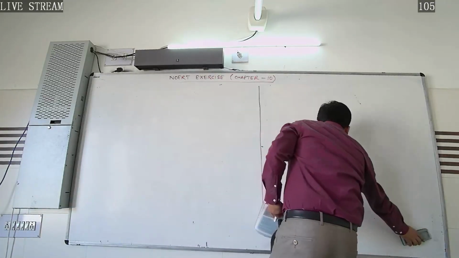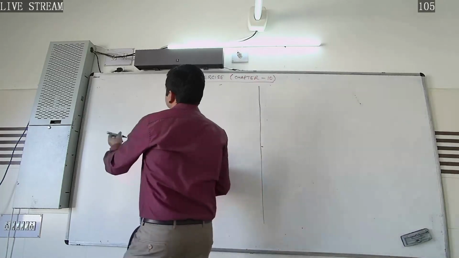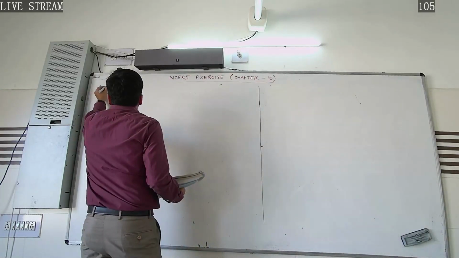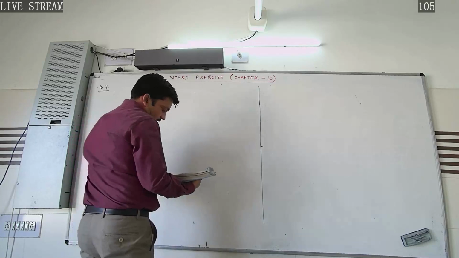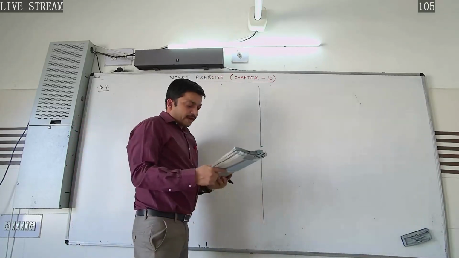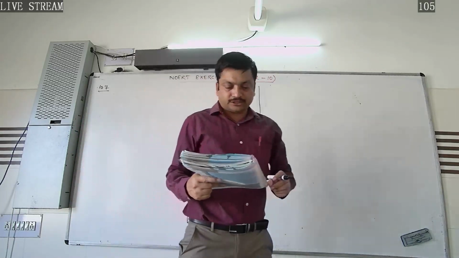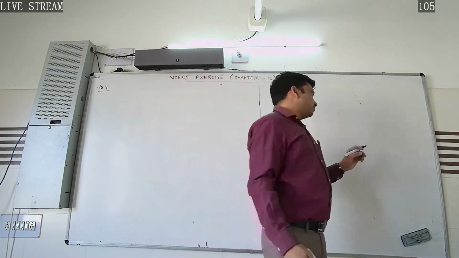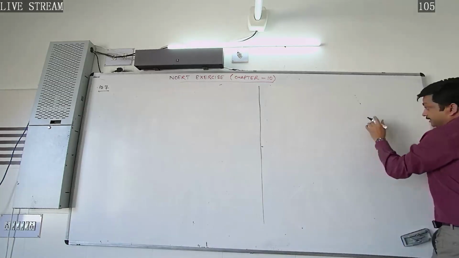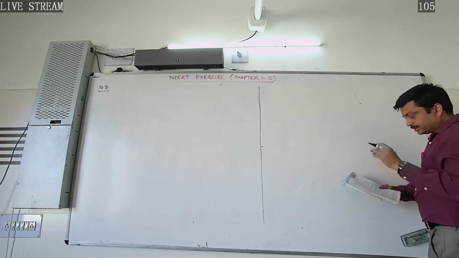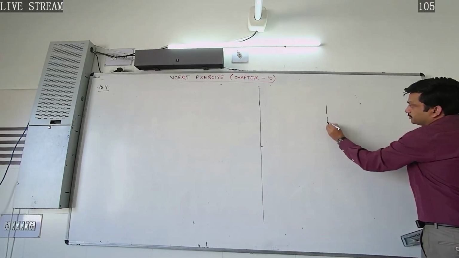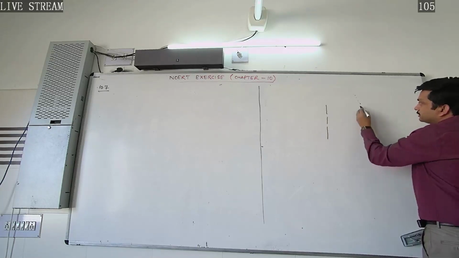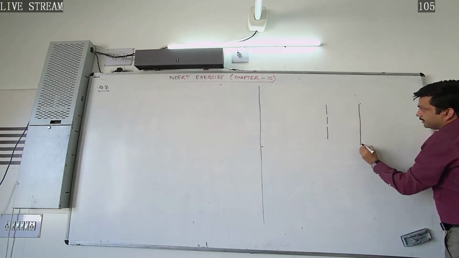What about this question number 10.7? It is saying that in a double slit experiment, the angular width of the fringe is found to be 0.2 degree. The experiment is a double slit experiment. So here, this is the double slit, and this is the screen.